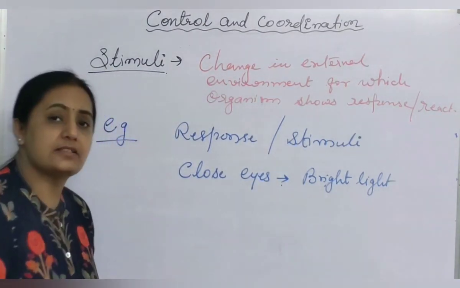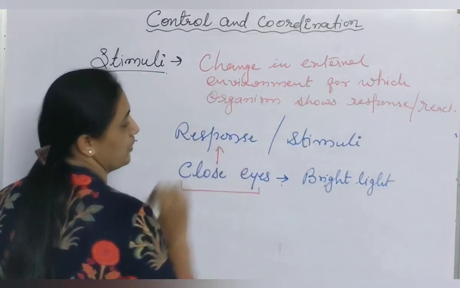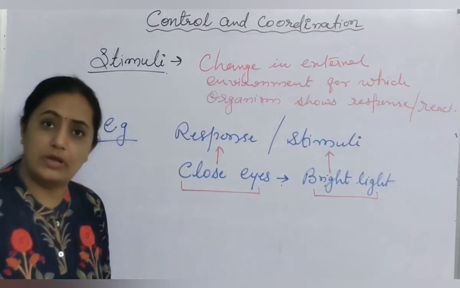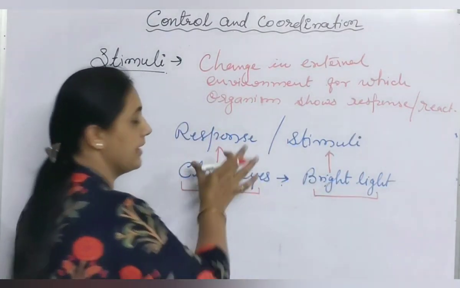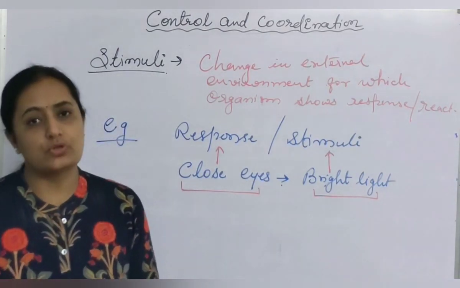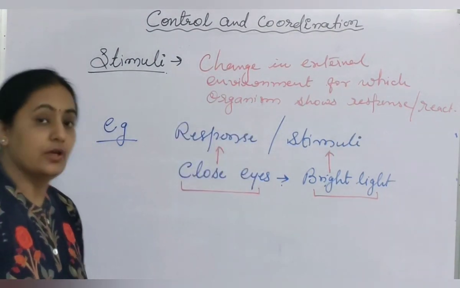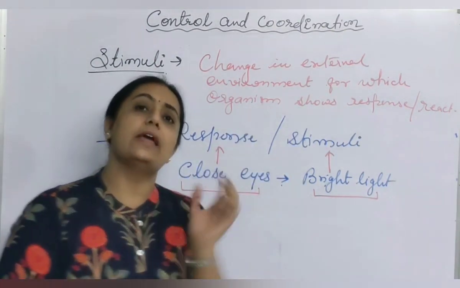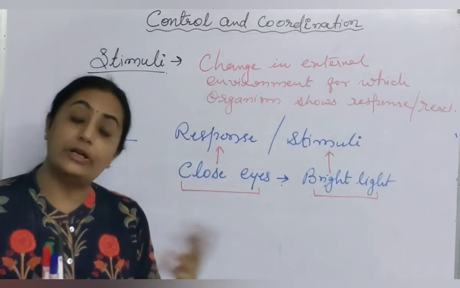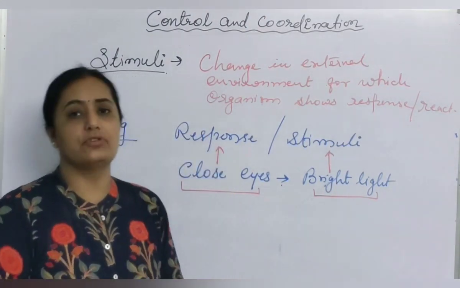So closing the eyes is called the response, and bright light falling on the eyes is the stimulus. The stimulus is received by the eyes, and as soon as the stimulus is received, we give a response in the form of closing the eyes. Both together form a certain movement of the eyelids. In this way, movement is shown by each and every organism.